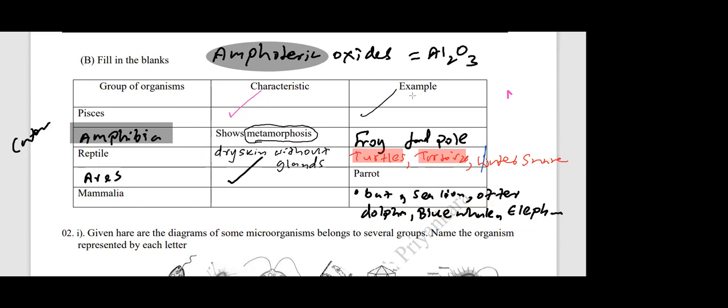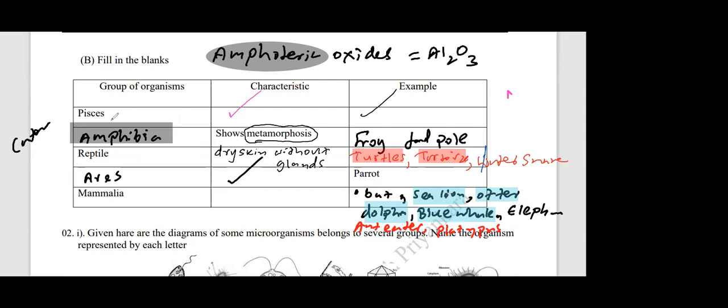There are some egg-laying mammals. Mammals do not lay eggs, but there are some exceptions: anteater and platypus. I'll write them separately. Anteater and platypus also come under mammals.